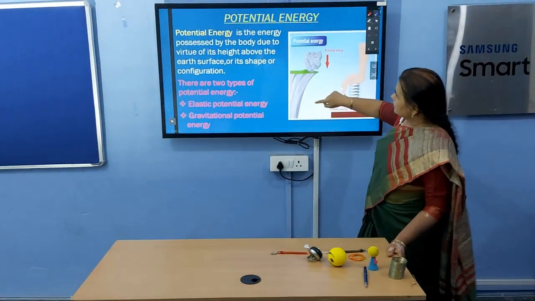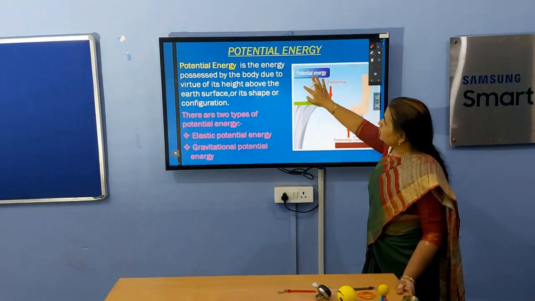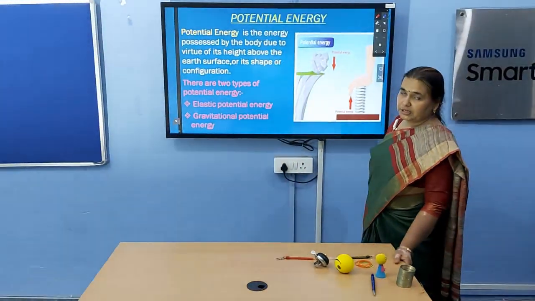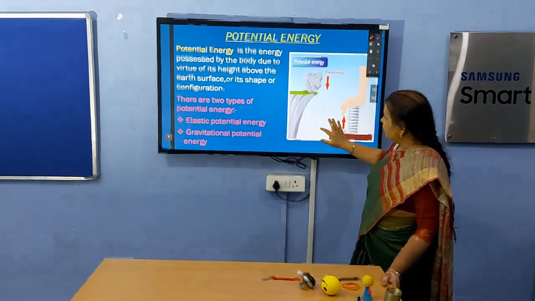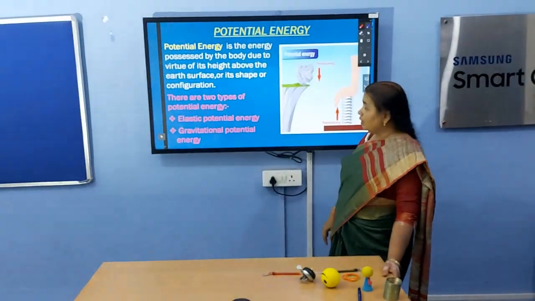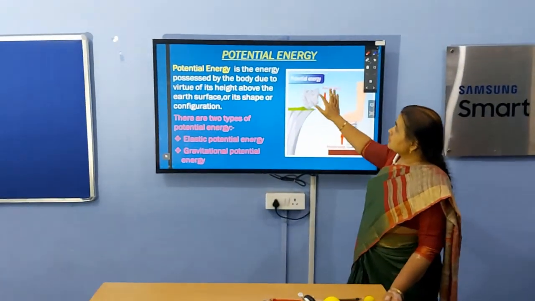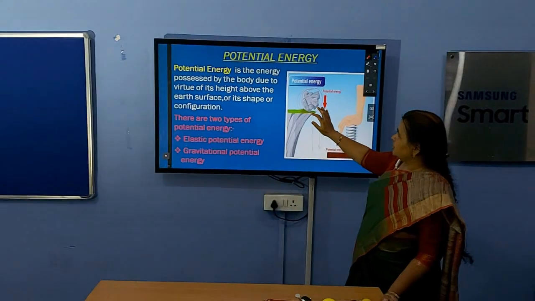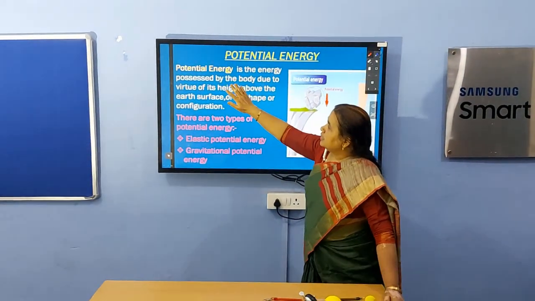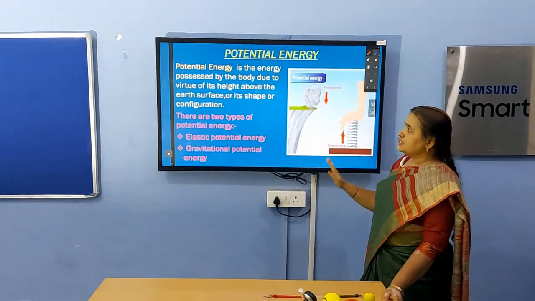See here. This stone possesses potential energy. How do you come to know? When this stone is dropped, it can damage a lot because it possesses so much energy. Potential energy is the energy possessed by the body due to virtue of its height.